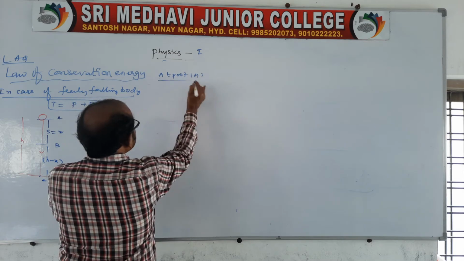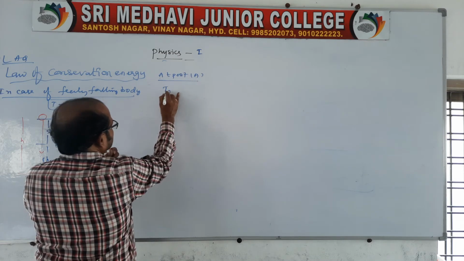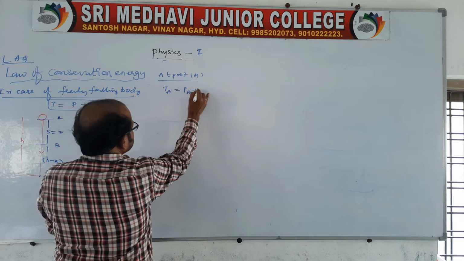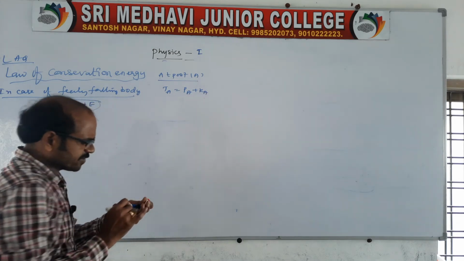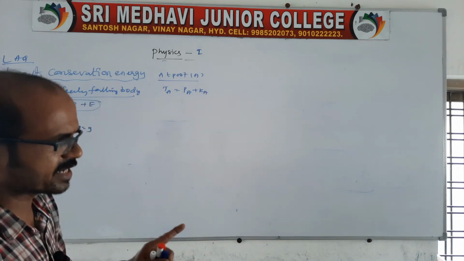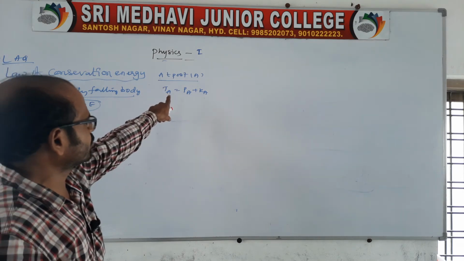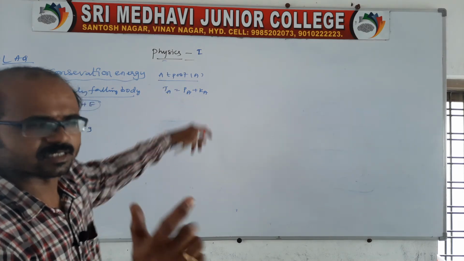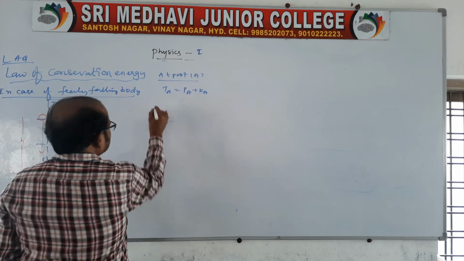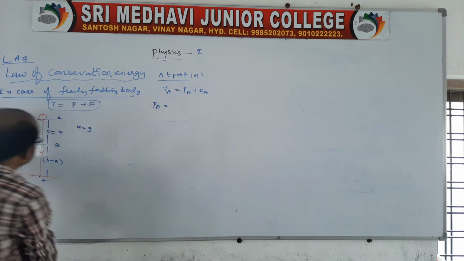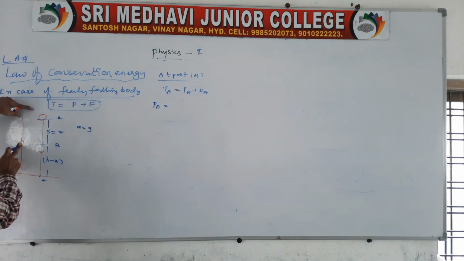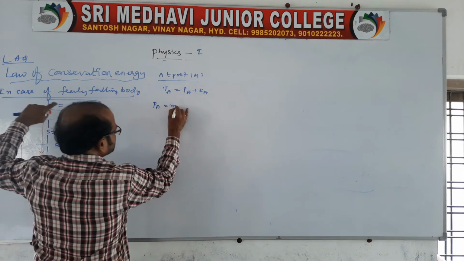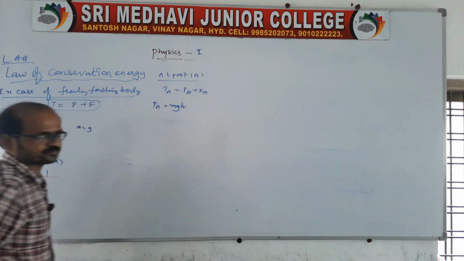Let us first take point A. At point A, verify the total energy, that is, potential energy plus kinetic energy. After getting the values, substitute them, and we will get one answer. First, take the potential energy at the maximum height. It is located at height h, therefore the potential energy will be mgh.